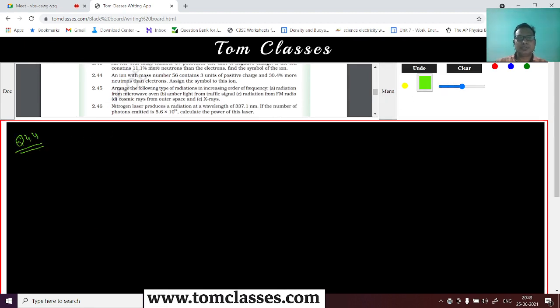What does it say? Question number 44. An ion with mass number 56. So there is an ion with mass number 56, so protons plus neutrons, right? So that is 56 it has got. It contains 3 units of positive charge. So you can say the number of electrons is number of protons minus 3, right? That is the information given here.